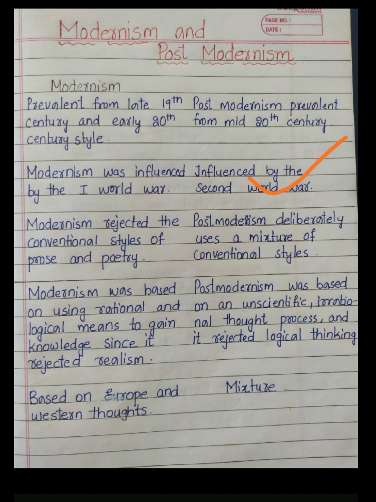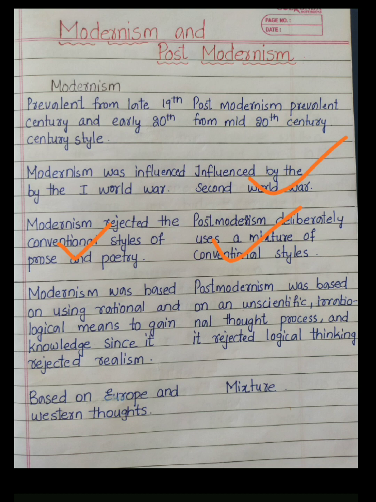Moving to the third point, modernism rejected the conventional styles of prose and poetry. See here, when we say the word modernism, it itself means that we are no more following the conventional style. So we are just putting away the conventional styles and we are focusing towards the modern form of writing prose and poetry. That is the meaning of third point. When it comes to postmodernism, it deliberately uses a mixture of conventional styles. So modernism is completed. After that we are seeing postmodernism. So again we are using the features present in the conventional style of writing. That is the third point.